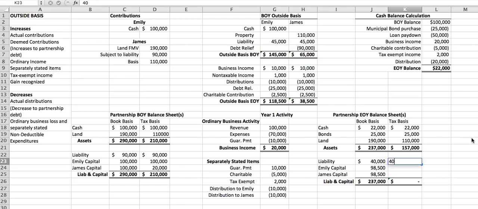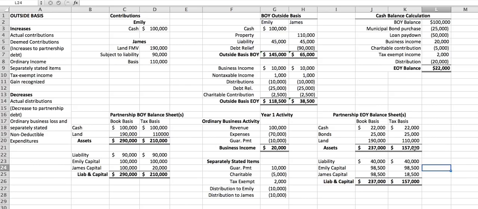We still have $40,000 in liability for tax purposes. And now we're going to look at the capital account again and say what happened to each of their respective capital accounts. So we know Emily's capital account went down by $1,500. So her capital account, which at the beginning of the year for tax purposes was $100,000, will remain at $98,500, the same as it is for book purposes. James's capital account for tax purposes was $20,000. We're going to take off the $1,500 for him. His capital account is $18,500.